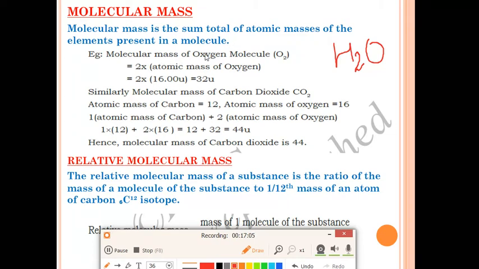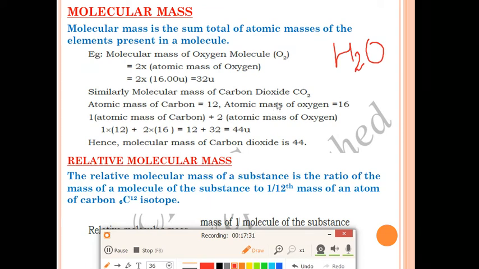For example, the molecular mass of the oxygen molecule, O2. This is one example, the oxygen molecule. How will we get the molecular mass of the oxygen molecule? By adding the atomic mass of both oxygens, or you can multiply: 2 atoms of oxygen are there, so you can multiply 2 with the atomic mass of oxygen. The atomic mass of oxygen is 16. We'll multiply 16 with 2, we'll get 32 u. This is the unified mass unit.